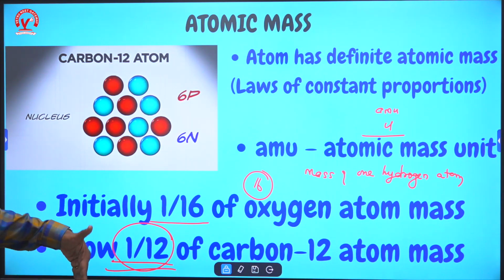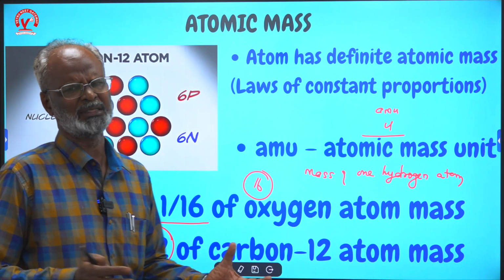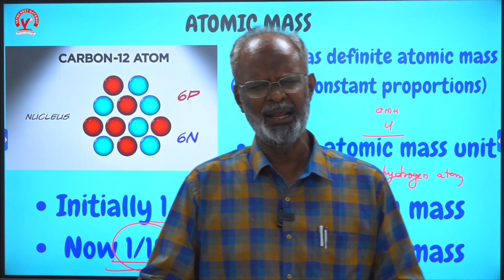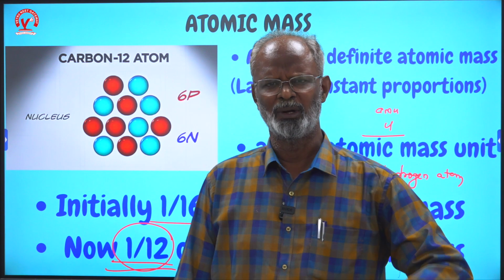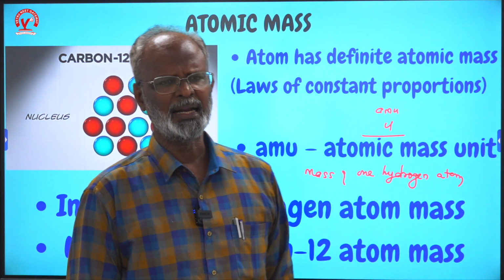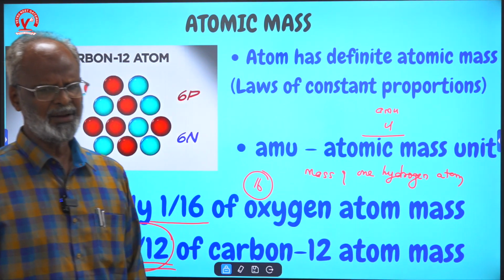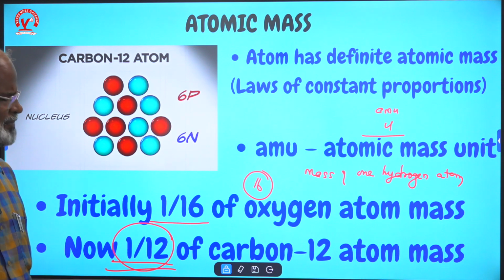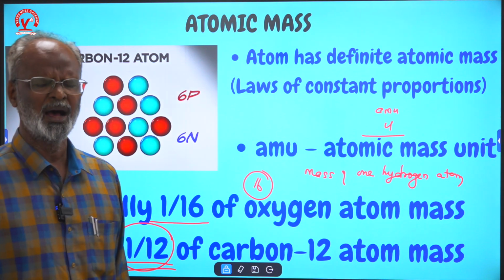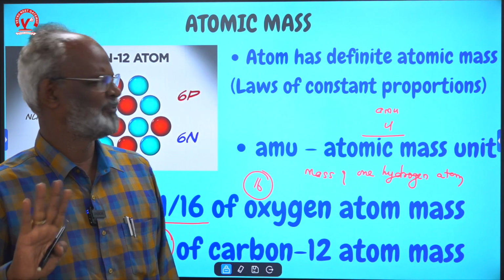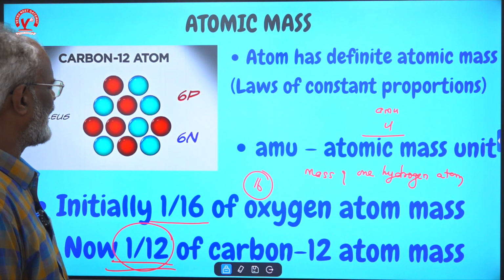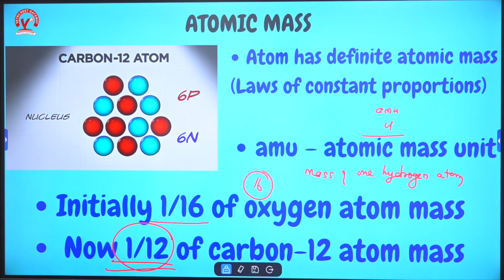We are dividing by a basic unit, which is approximately equivalent to the mass of one hydrogen atom, which is now 1/12 of the carbon 12 atom. That is called relative atomic mass. The relative atomic mass only we are using in our calculations, because the mass values of these atoms are very, very small, in the range of 10 power minus 27, 10 power minus 25.